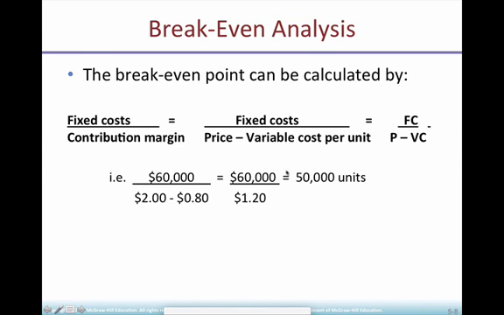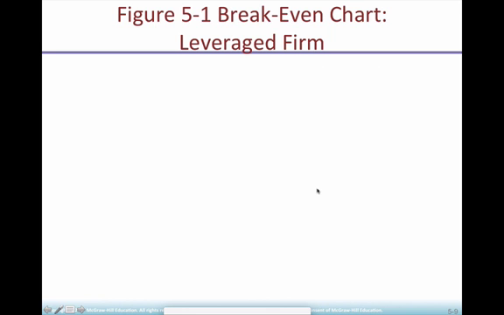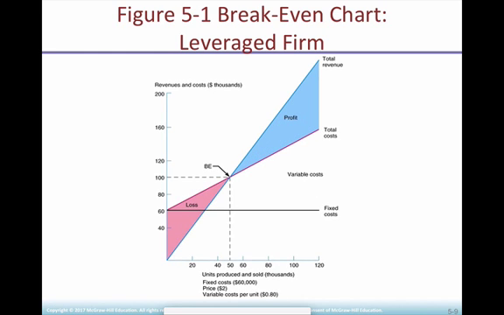So I need to produce 50,000 units to break even. The interpretation is any quantity produced above 50,000 is going to give me a profit. Any quantity below these units is going to give me a loss. And this is just a visual representation of the same concept for our example. You see that's my quantity in thousands, it says here, so that's 50,000. You see how fast the business grows above the break-even point, because at this point it covered fixed cost, and this is going to grow faster.